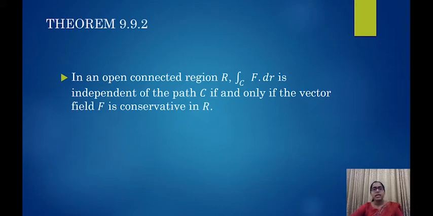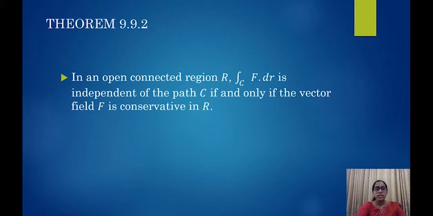That is, if the integral is path independent, then the vector field f is conservative, and conversely, if f is conservative, then the integral over C of f dot dr is independent of the path.